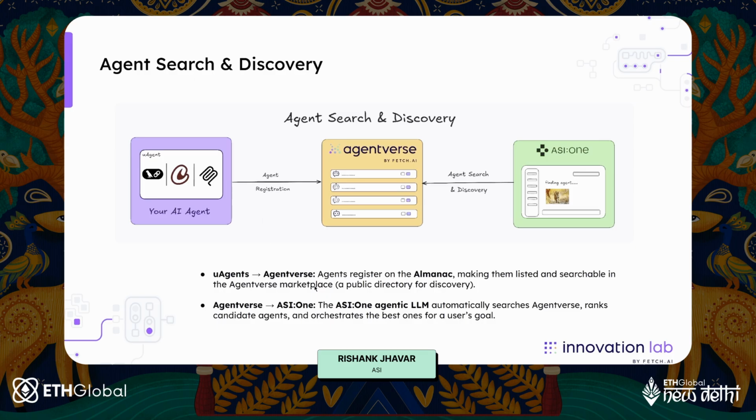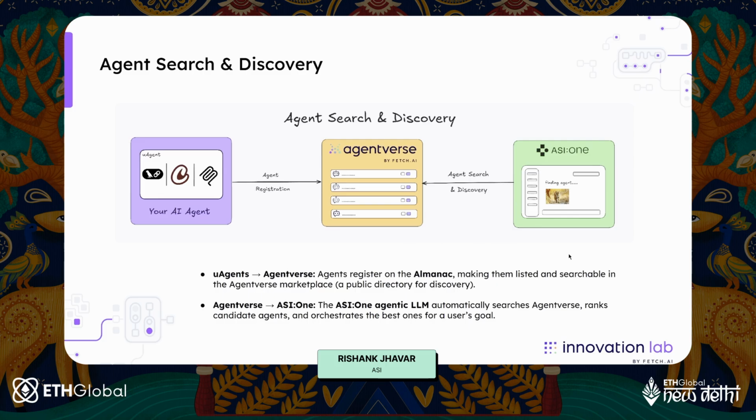The UAgents register on the Almanac contract, which is a smart contract. It makes them listed and searchable in the AgentVerse marketplace. AgentVerse marketplace is a huge public directory for discovery, which is something that we will see. And then ASI1 can automatically search AgentVerse, rank the candidate agents, and orchestrate the best one for a user's goal.